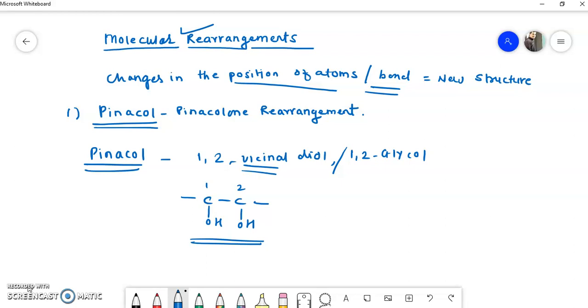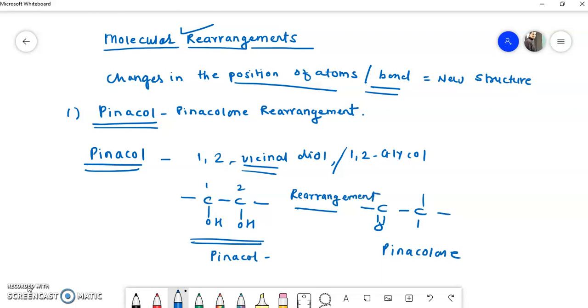Now there is a rearrangement of this pinacol to pinacolone, meaning this structure is converted into this structure. This is called pinacolone, and this rearrangement is called the pinacolone rearrangement.